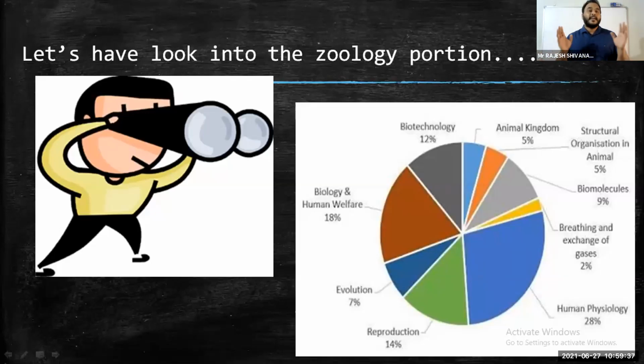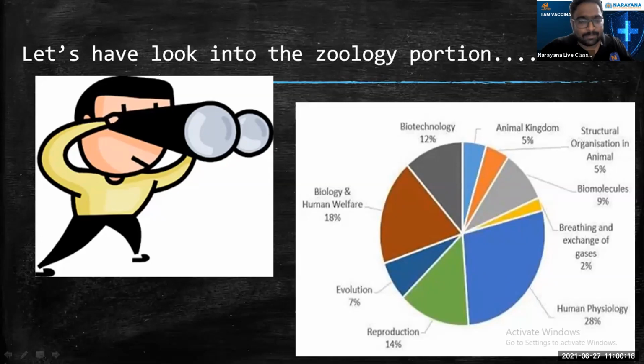Every year, plenty of MCQs are asked from the human physiology unit. Complete 7 chapters are there in human physiology, and each and every chapter is very, very essential to score well. Among the 4 subjects, physics, chemistry, botany, zoology, of course zoology is very easy. And in zoology, these human physiology chapters are very easy if you have conceptual understanding. Then definitely you can do wonders in zoology.